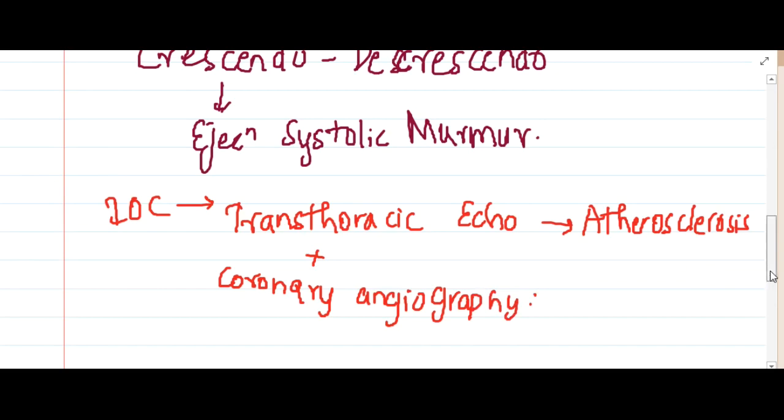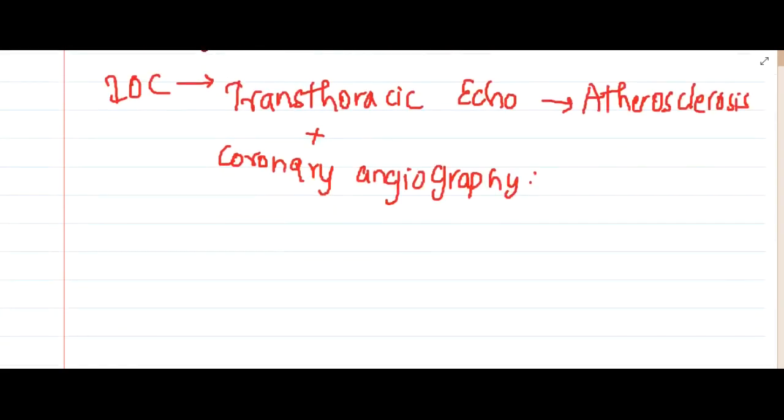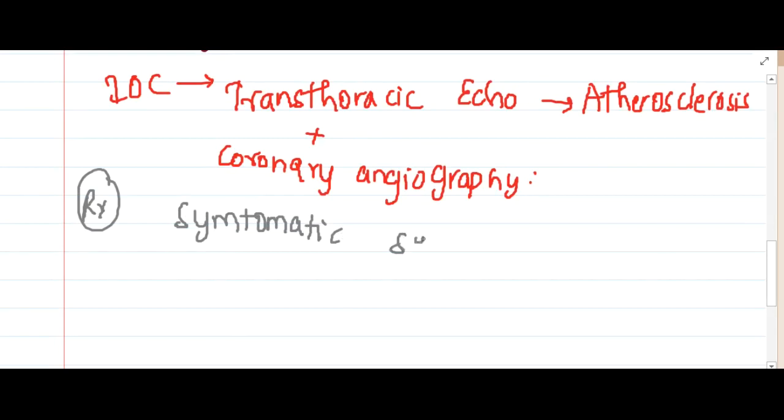Okay, then if you see the treatment of this disorder, it depends on whether the patient is symptomatic and in severe aortic stenosis.